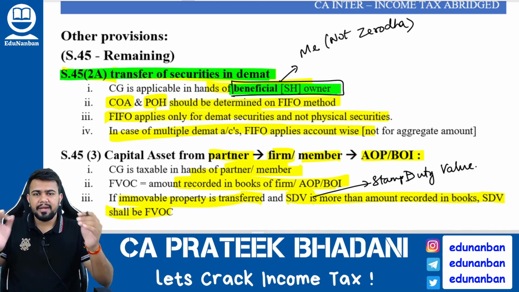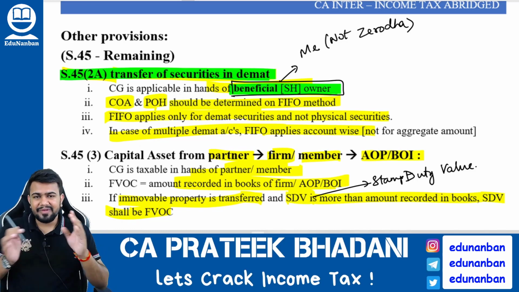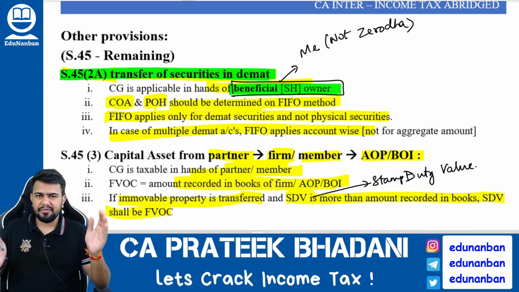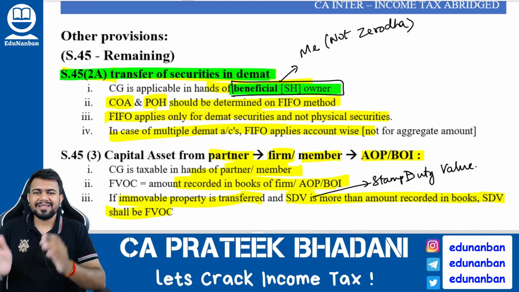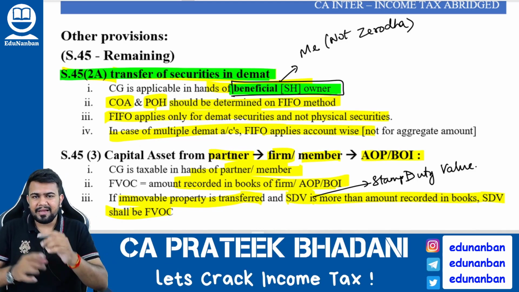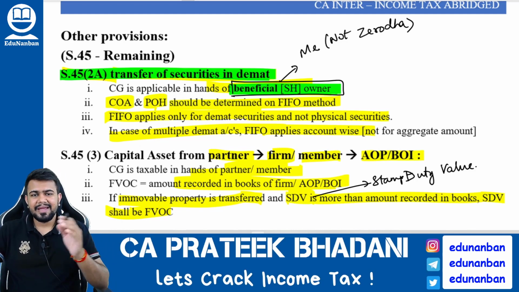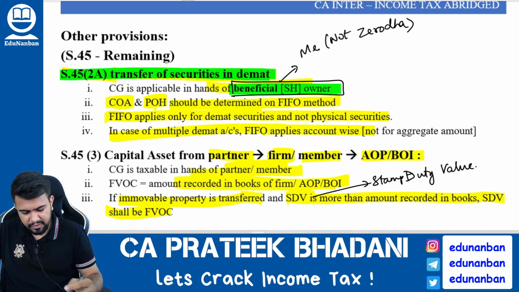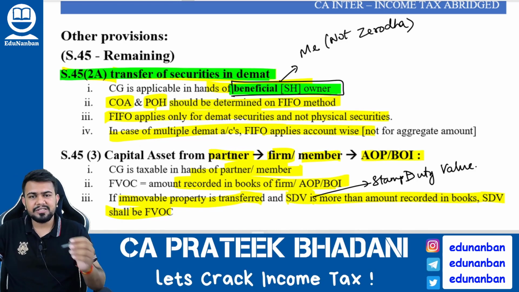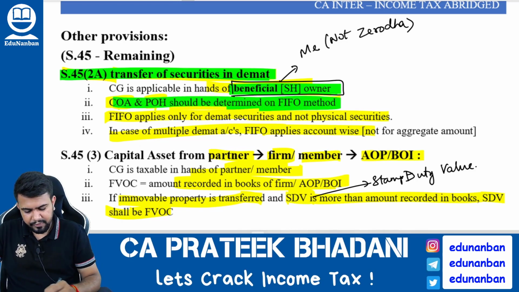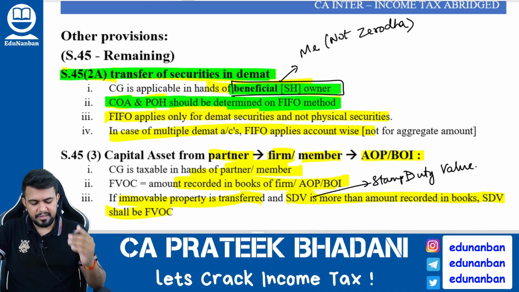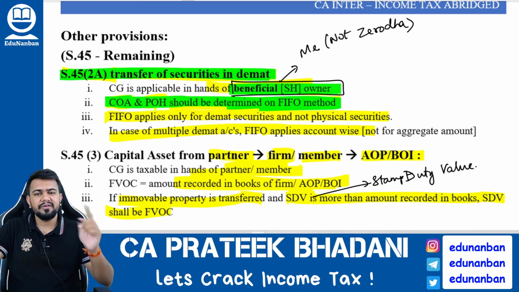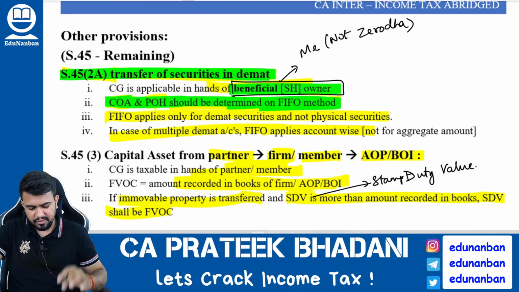You get my point? Now, when it comes to a demat account, it is very difficult to differentiate the securities from one another because all the securities are mixed up and stored together in digital form. That is why when we are selling the security, we cannot track which security we are selling. That is why in case of sale of security, we have to calculate the selling price and the cost of acquisition using the FIFO method. So cost of acquisition and period of holding in case of demat securities are calculated using the FIFO method. What is the FIFO method? First in, first out method.